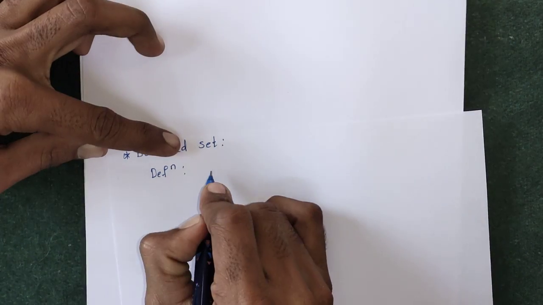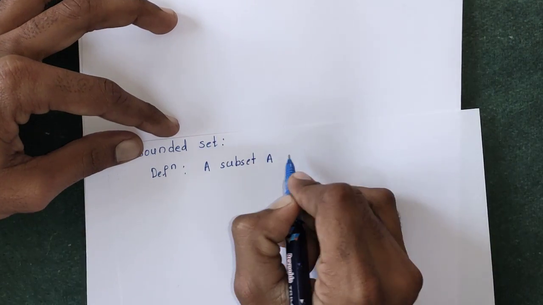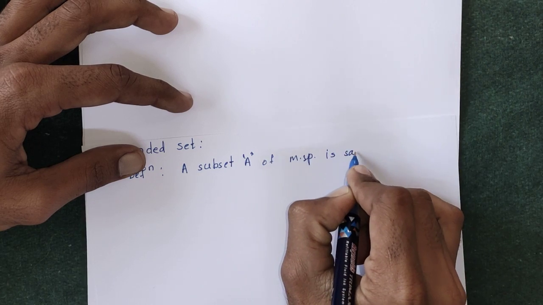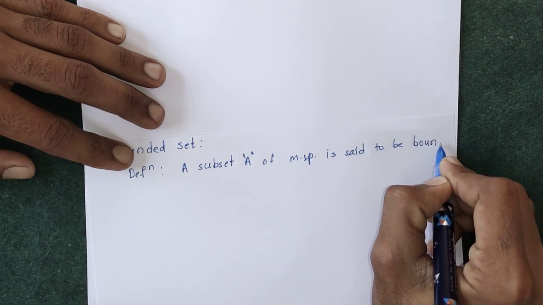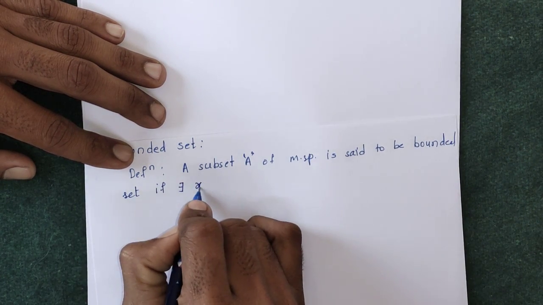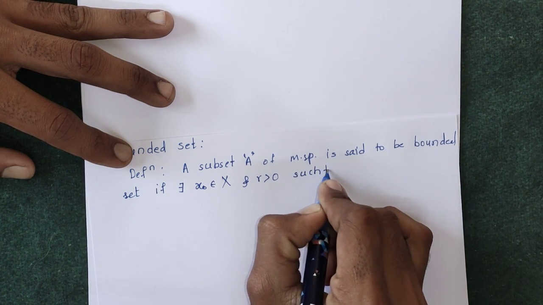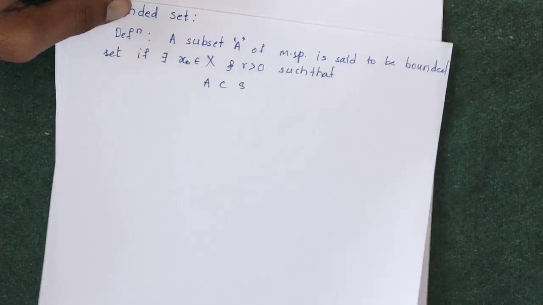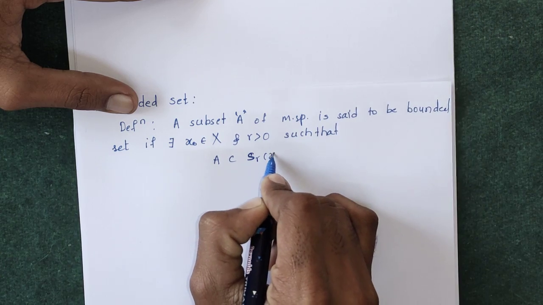Definition of bounded set: suppose a subset A of metric space (X, d) is said to be a bounded set if there exists some element, suppose x naught, in metric space (X, d) and some radius r greater than 0 such that A is totally contained in that open sphere S_r of x naught.